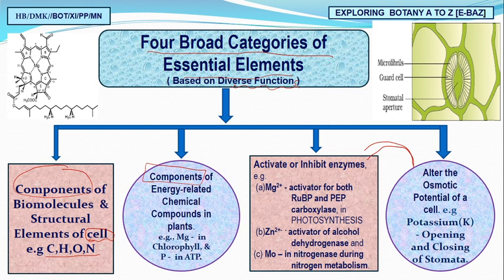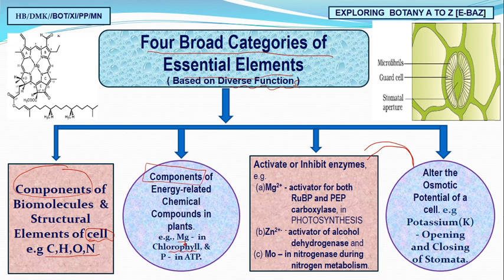Similarly, this is also the component of energy related chemical compounds in plants. For example, magnesium. You all know that magnesium is present in chlorophyll, and chlorophyll is the only chemical that can trap sunlight for photosynthesis.